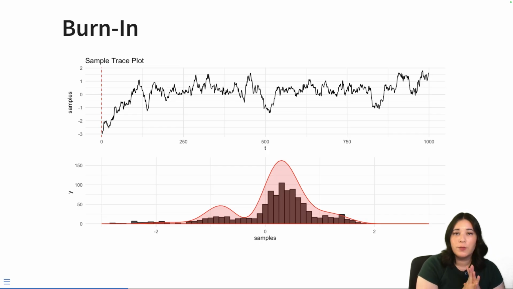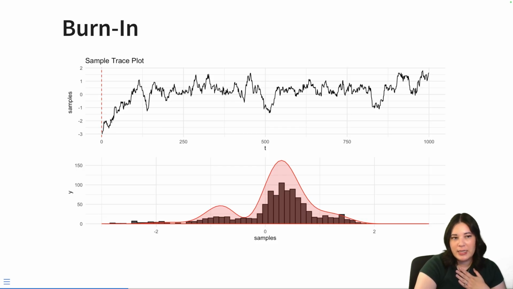For example, what if we initialize our algorithm at a value that's pretty unlikely for our target distribution? Well, depending on things like the proposal width, it might take a little while for our algorithm to get to the point where it's sampling from our target distribution. You can sort of see this in these plots here. We initialized our value to something that's pretty extreme under our target distribution.